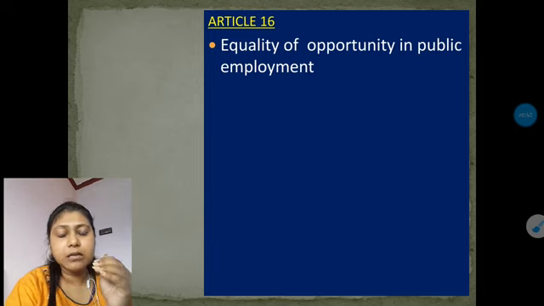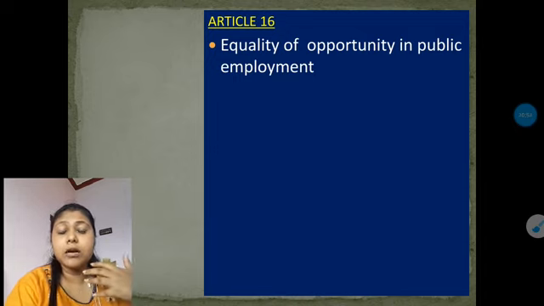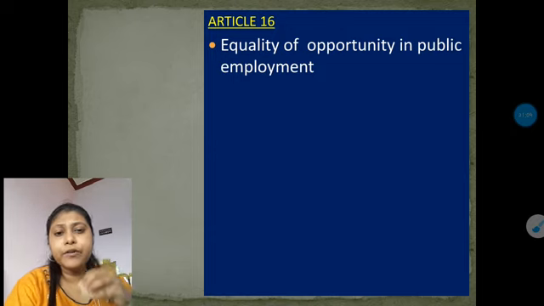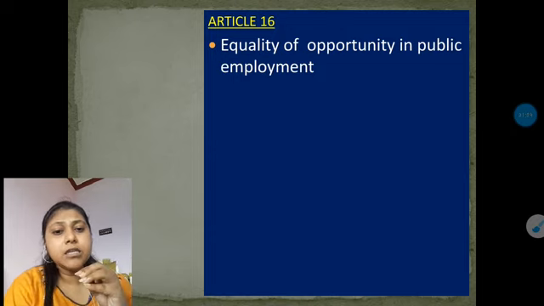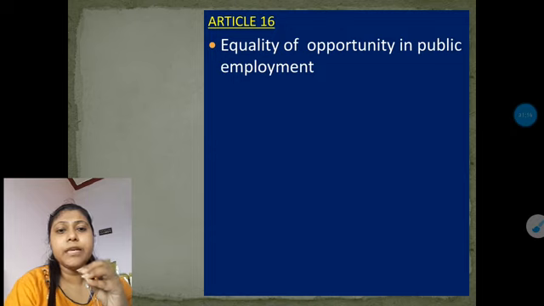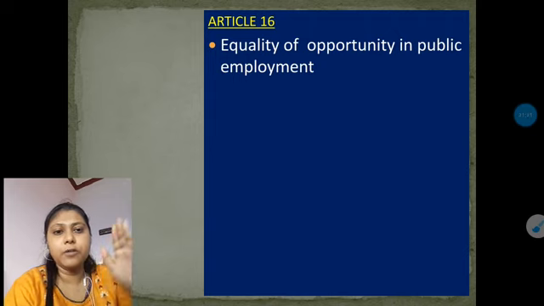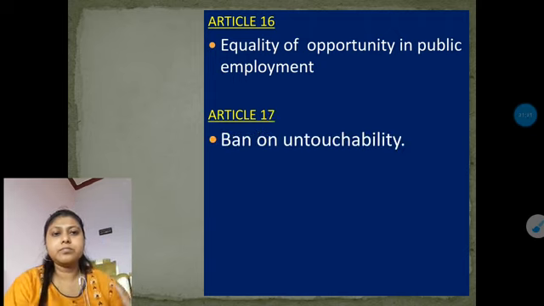If both are eligible and both have fulfilled the conditions that the employer needs, then on the basis of gender, no one can discriminate against anyone. At least one opportunity should be given, whether it's a male or female, if they have fulfilled the conditions of the job or the criteria.